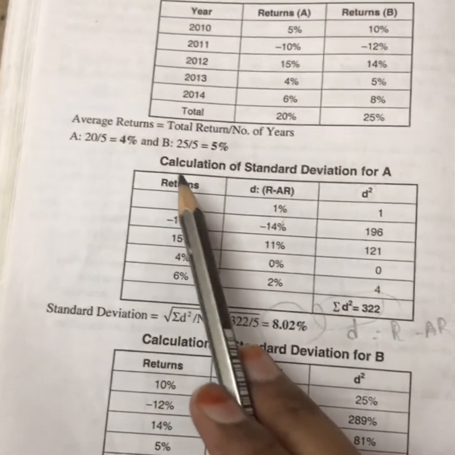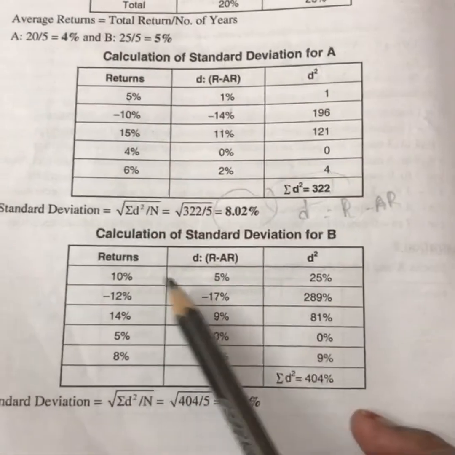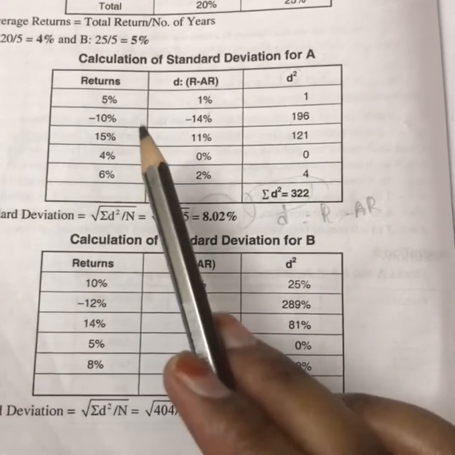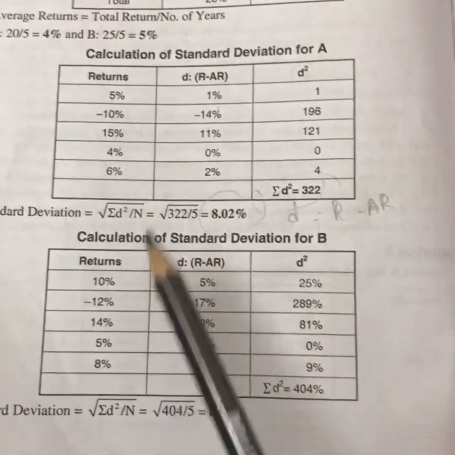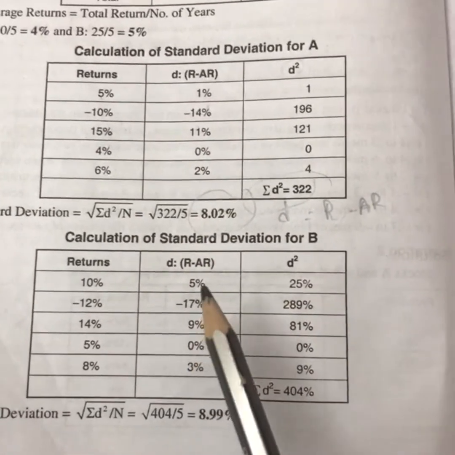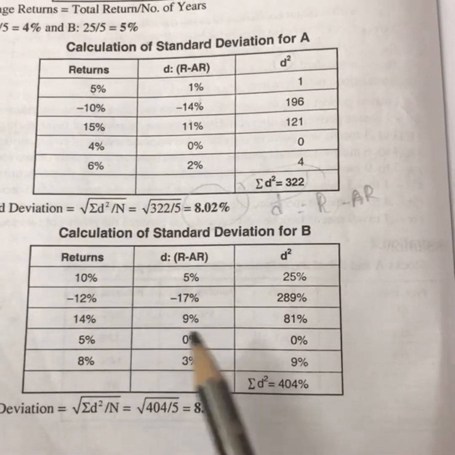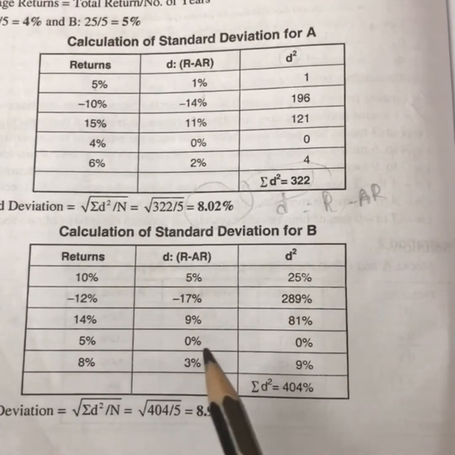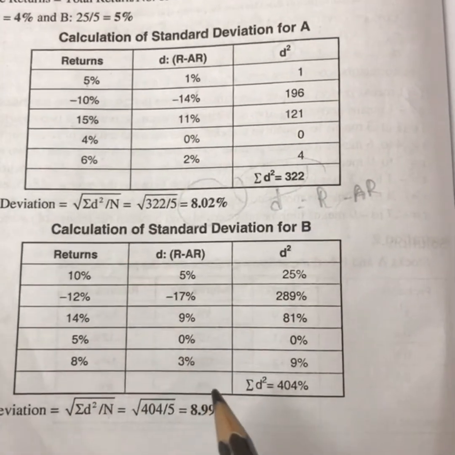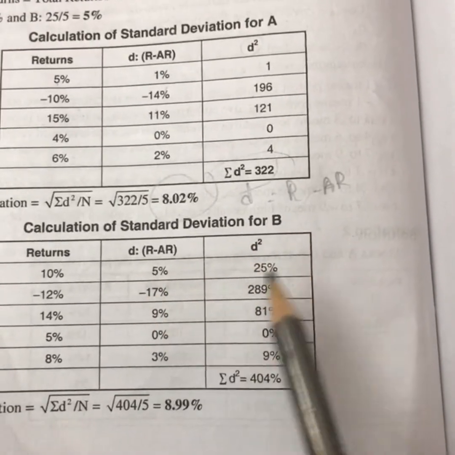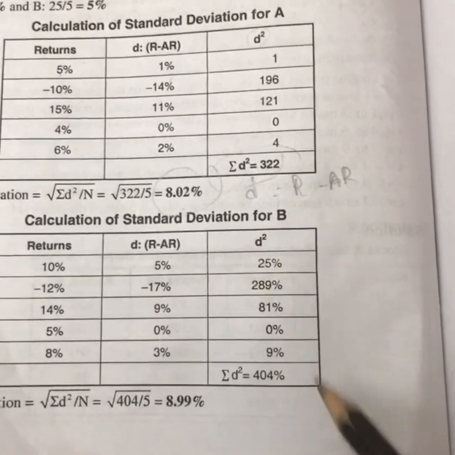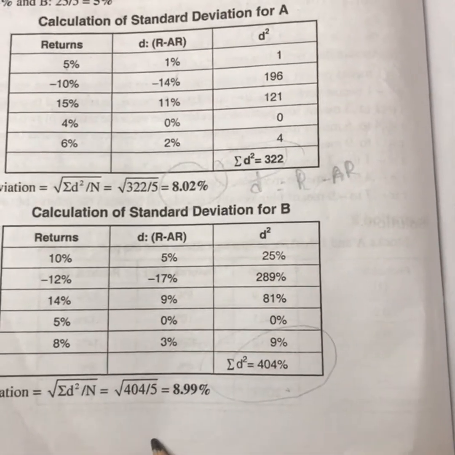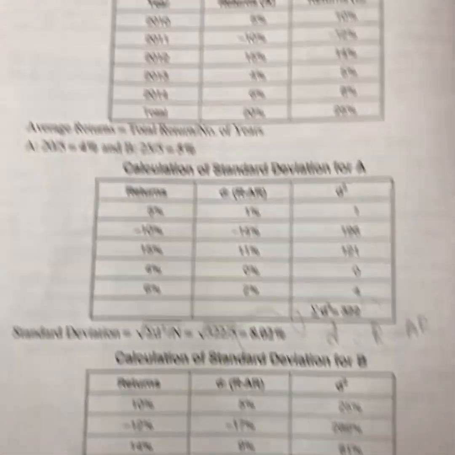Same way, the average return for security B is 5. So D is nothing but the return minus the average return. Return is 10 minus average return 5, so it is 5. 12 minus 5 it is minus 17. 14 minus 5 is 9. 5 minus 5 is 0. 8 minus 5 is 3. So D square is 25, 17 square is 289. Likewise you have to calculate the D square. You get the sum of D square as 404. Substitute this value in the formula, you get 8.99, right?